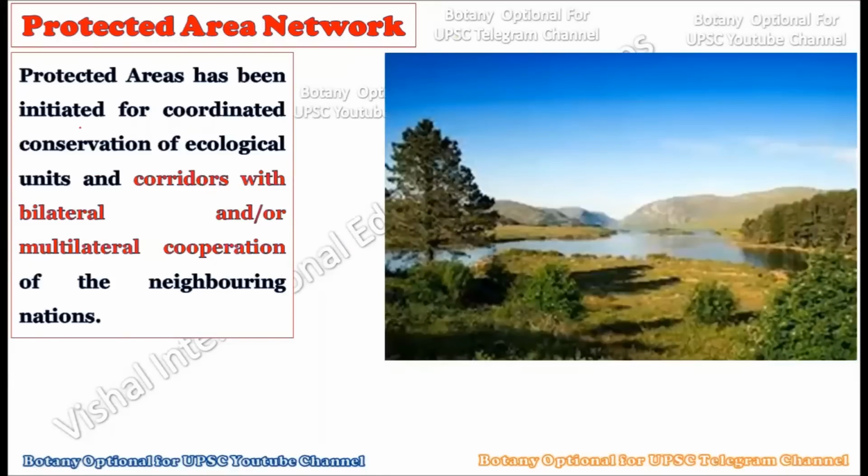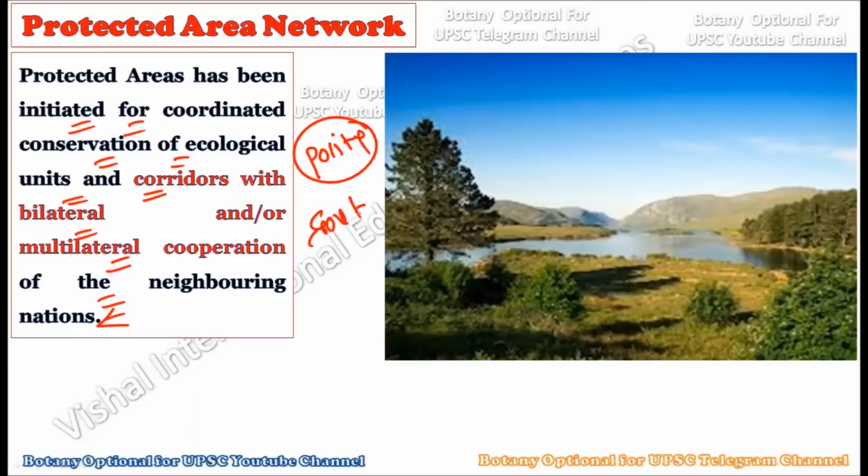Now see, these protected areas have been initiated for the coordinated conservation of ecological units and corridors with the bilateral and or multilateral cooperation of neighboring nations. So here you should understand that polity is already involved. Okay, the governments are involved and legal help is also involved, and by applying these government rules legally to the ecosystem, we can actually conserve it, and we can have coordination, that is the multilateral cooperation with other nations as well, in order to